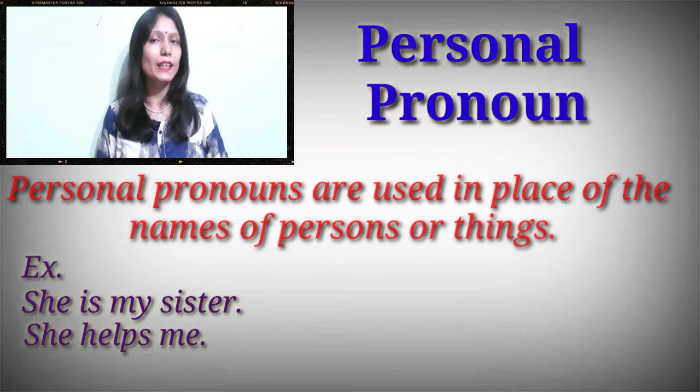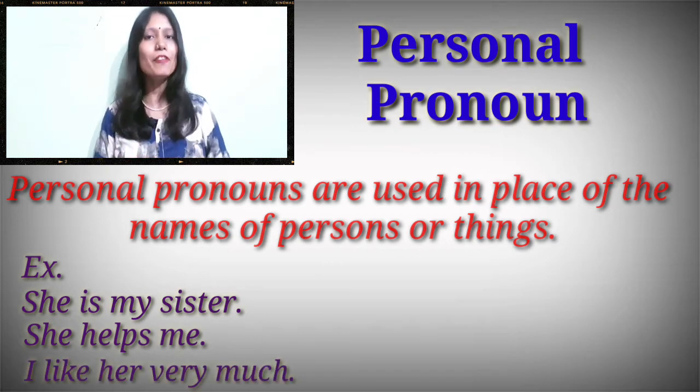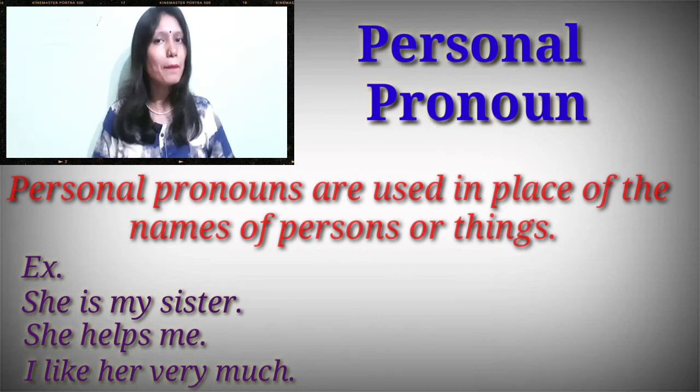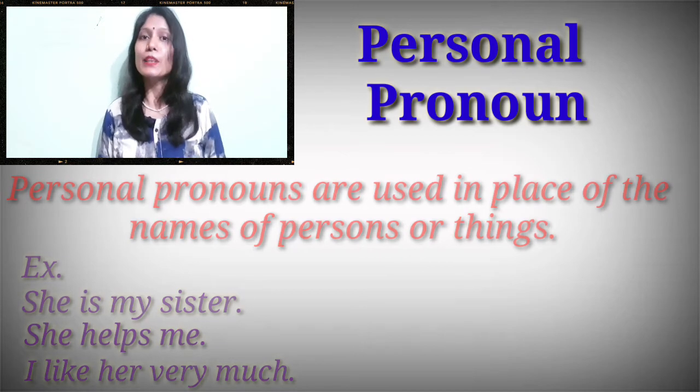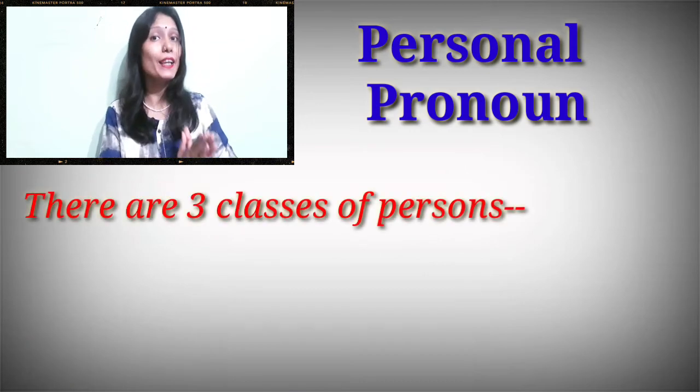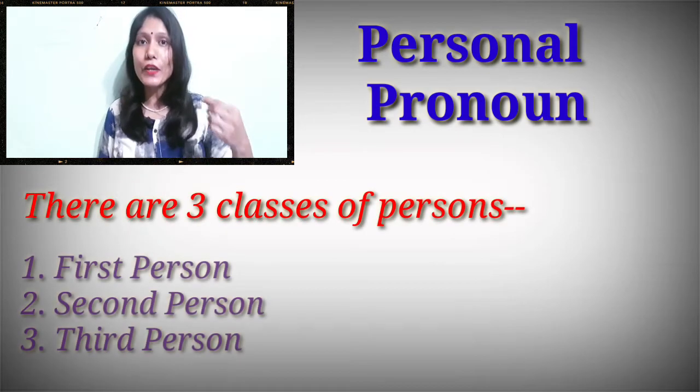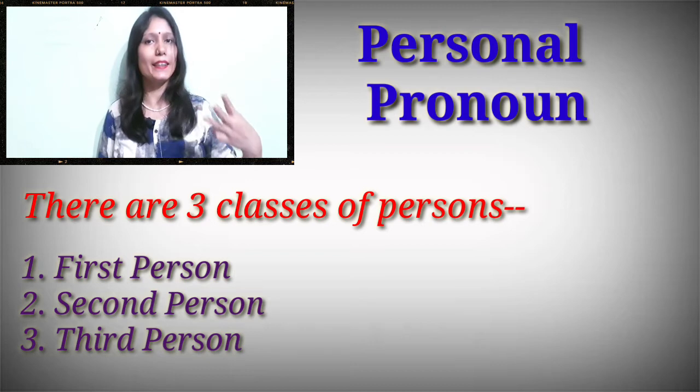Me is an object here. So she and me both are personal pronouns. I like her very much. In this sentence I is a subject and her is an object. So I and her both are personal pronouns. Personal pronouns are used for persons. Persons are classified into three classes: first person, second person, and third person.